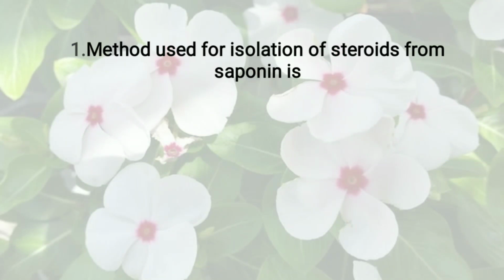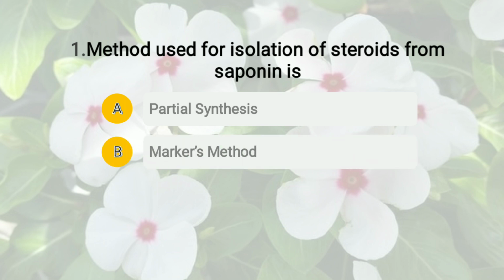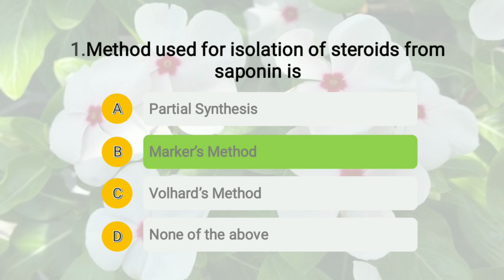So let's begin with the questions. The first question is method used for isolation of steroids from saponin is, and the options are A partial synthesis, option number B Marker's method, option number C Volhard's method, and option number D none of the above. So the right answer of this question is option number B, that is Marker's method.